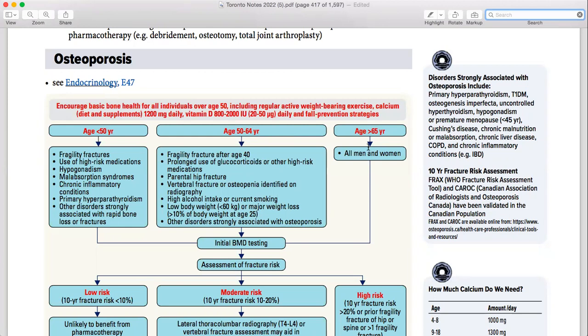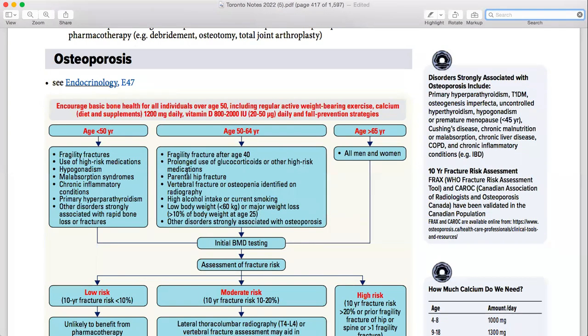So that's why after 65 you do it in all men and women. Then coming to 50 to 64, who will be in that part? Starting from 50 to 64: frailty fracture after age 40, prolonged use of glucocorticoids having a steroid effect on the bones, and mineral deficiency. So everything is linked with that.